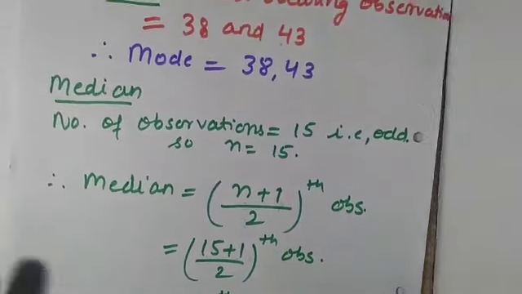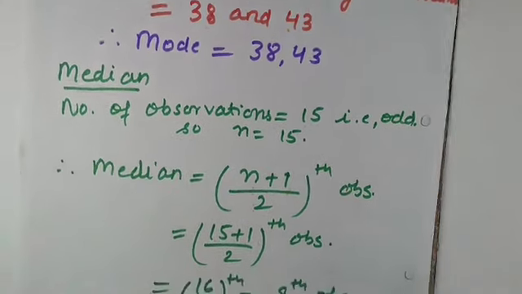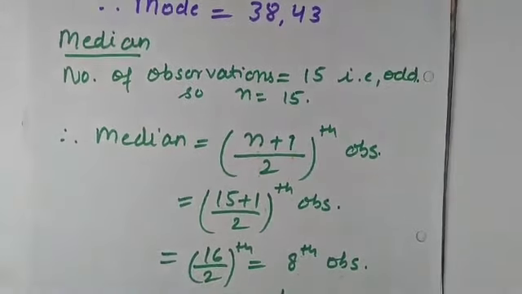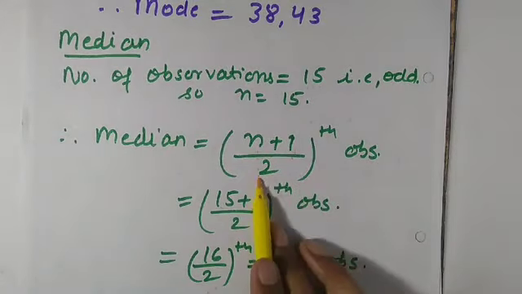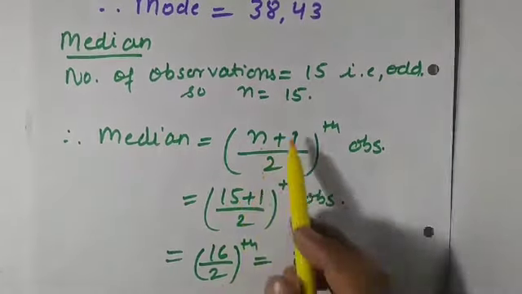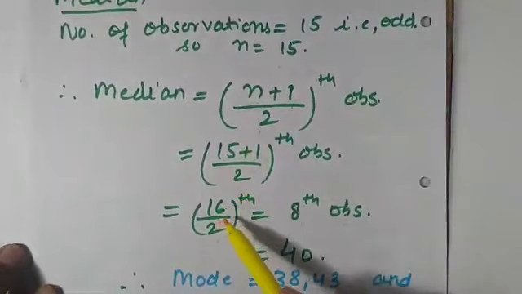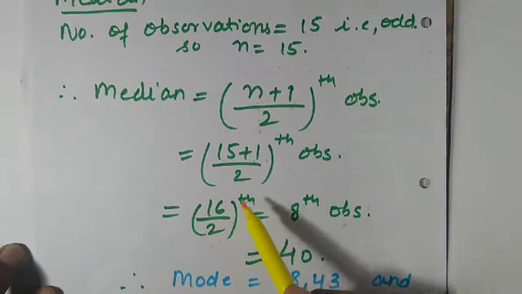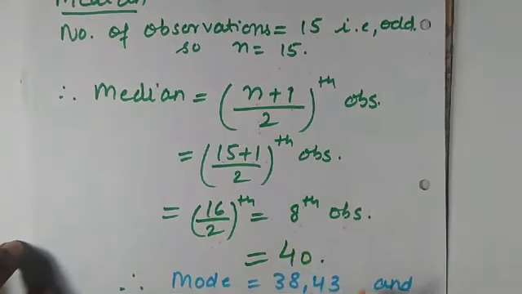Again I am repeating, here we have counted the number of observations that are 15 in number, that is odd. So we will apply the formula of median when the number of observations is odd, that is n plus 1 by 2. Here n is equal to 15, that is number of observations. So 15 plus 1, 16, 16 by 2th observation, that is 8th observation.